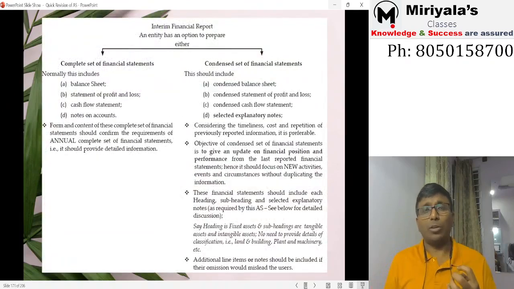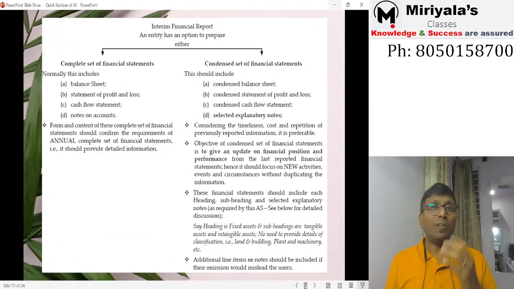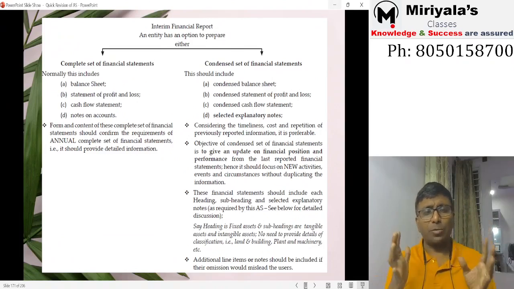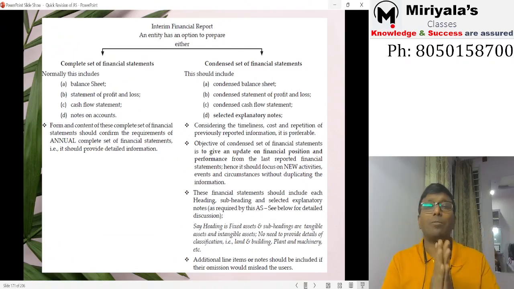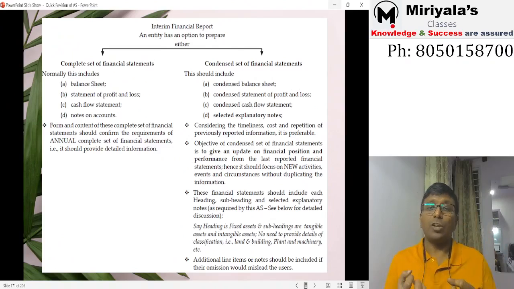Interim financial reporting can happen in 2 ways, but mostly everybody will do it in the second way. First way is your complete set of financial statements. What is complete set of financials? Complete balance sheet, profit and loss statement, cash flow statement, notes to financial statements, full complete information. What you would have prepared on 31st March, that only will be prepared. Generally, very few people will prepare like this. Why do you prepare interim financial statements? The objective is we want to give an update of the financial position and financial performance to my investors. We don't want them to wait till the 1 year completion.